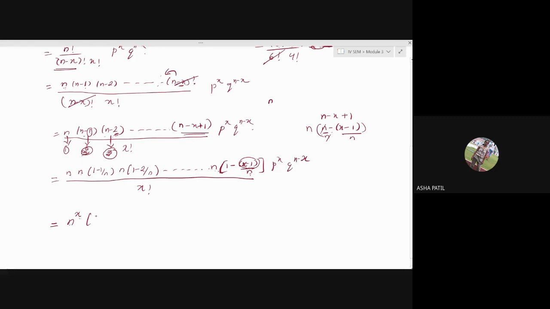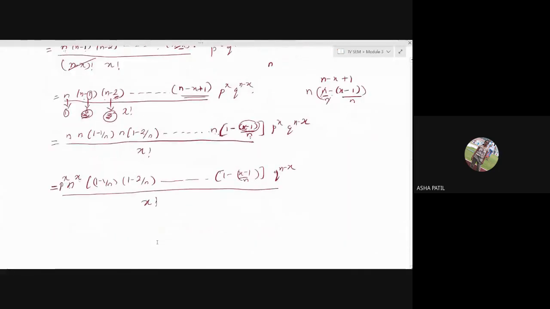The remaining terms: 1 minus 1 by n, 1 minus 2 by n, and so on up till 1 minus x minus 1 by n. And p raised to x, I can write it here only. P raised to x, q raised to n minus x, divided by x factorial.